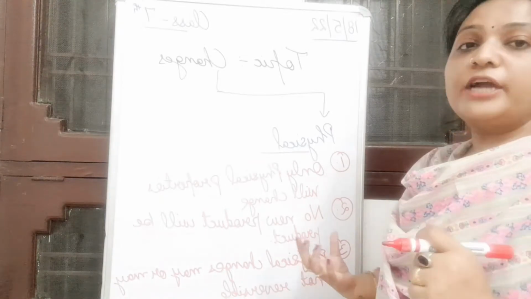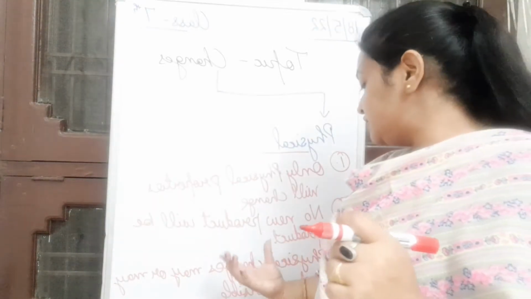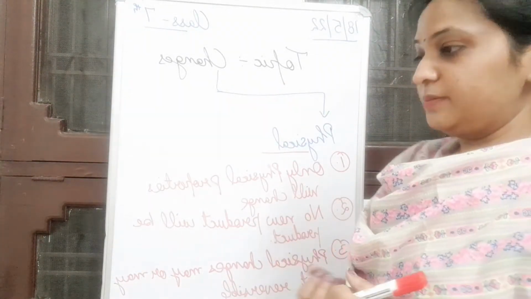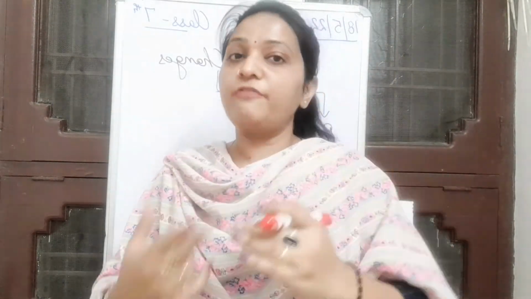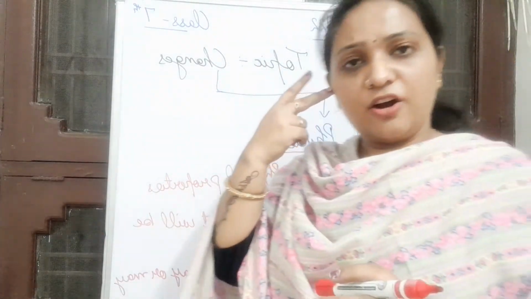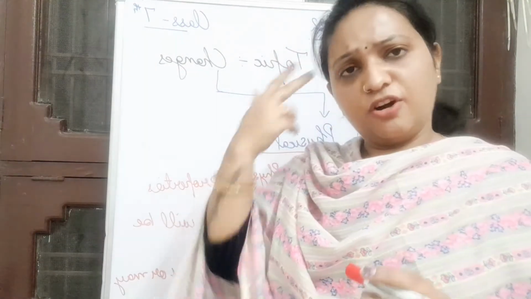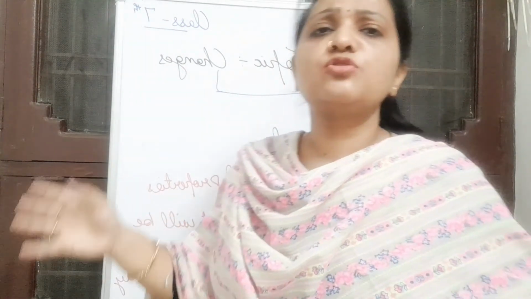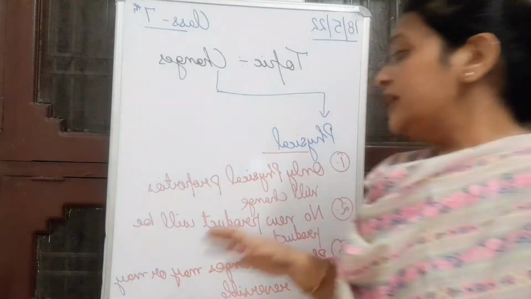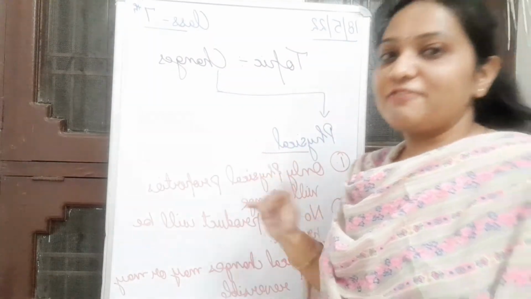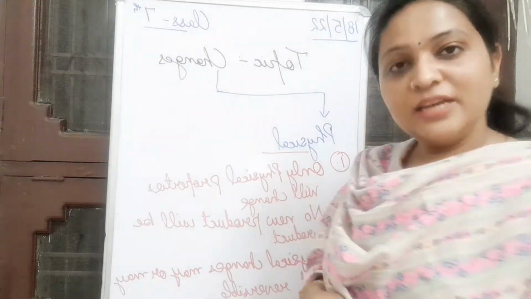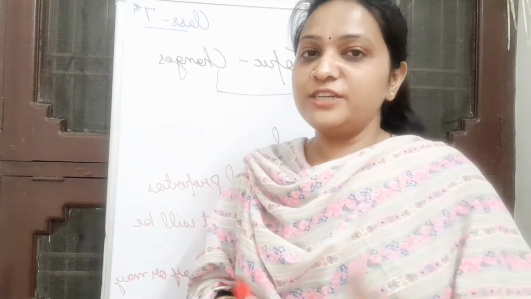So the third point we have discussed, that physical changes may or may not be reversible. We have discussed reversible, that is melting of wax. Melting of wax can be turned again into a new candle. And irreversible, cutting of vegetables, cutting of hair, tearing of paper, there are so many changes, right? So I hope these properties of physical changes are well clear to all of you. Very good. So shall we proceed further?